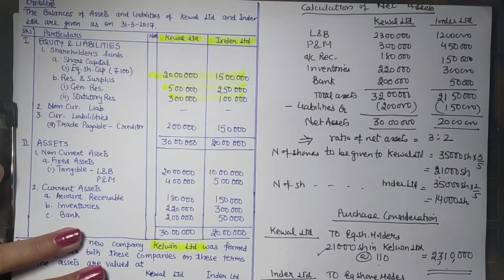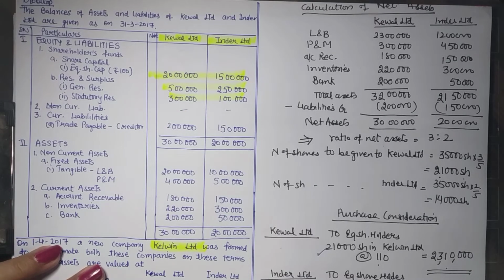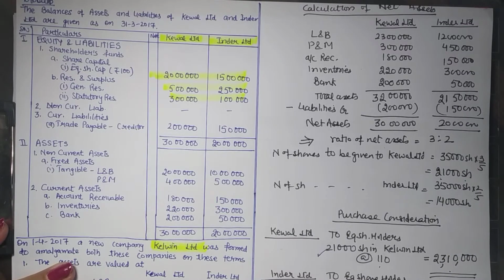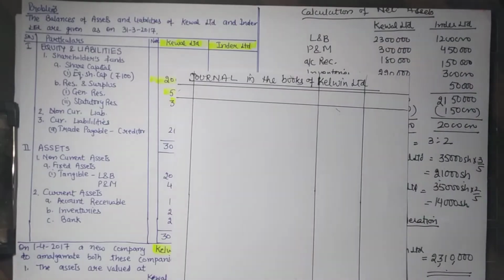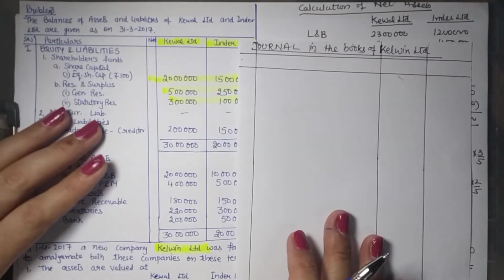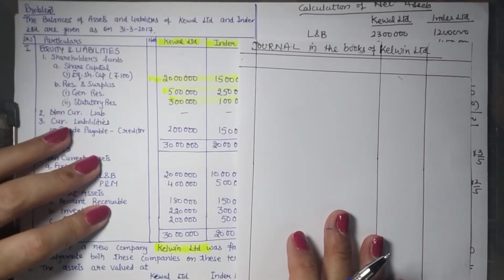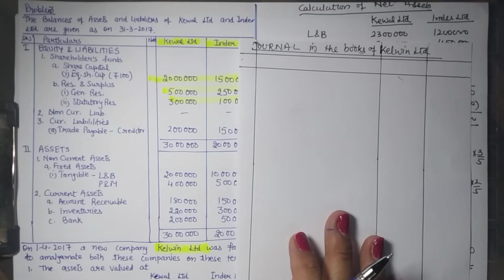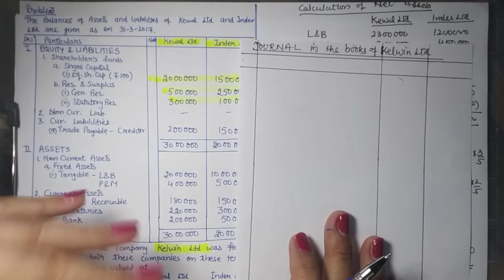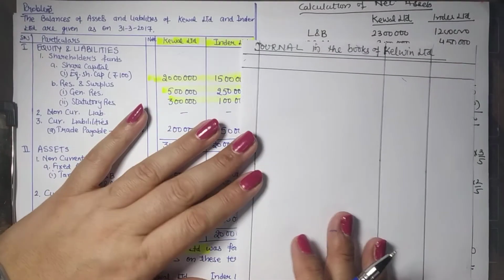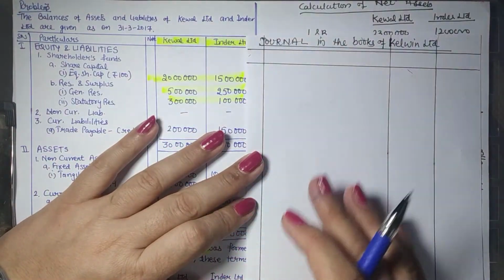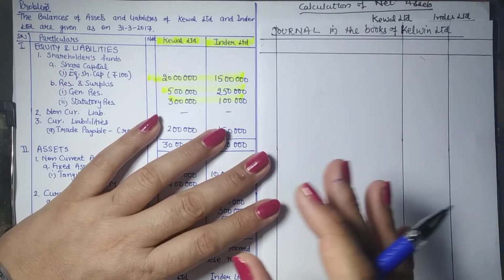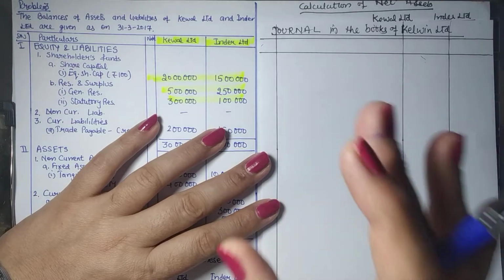Now we are to pass journal entries in the books of the purchasing company. Okay, so in the books of the purchasing company we pass entries under two main headings. Number one is the journal entries for amalgamation or absorption, and number two for adjustments, right? Now, when we read this question, we find there are no adjustments given, so only the first set of entries will be done. In the first set, again, we have made two sub-classifications. One is the main entries, that is wherein we pass entry for acquiring the business and we explain its two components, its debit and credit side.